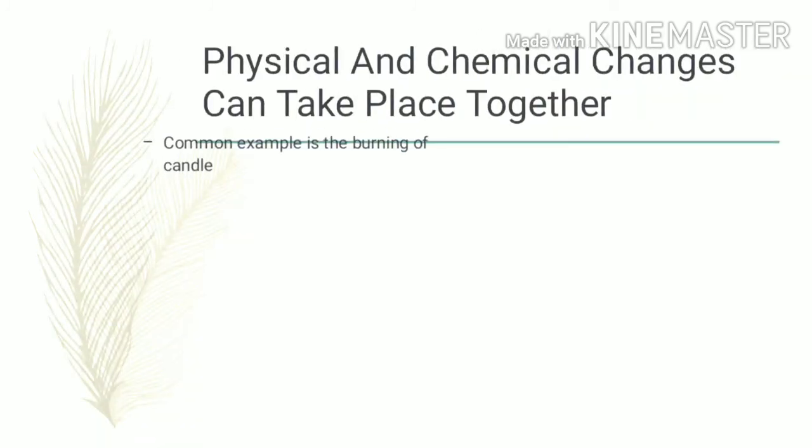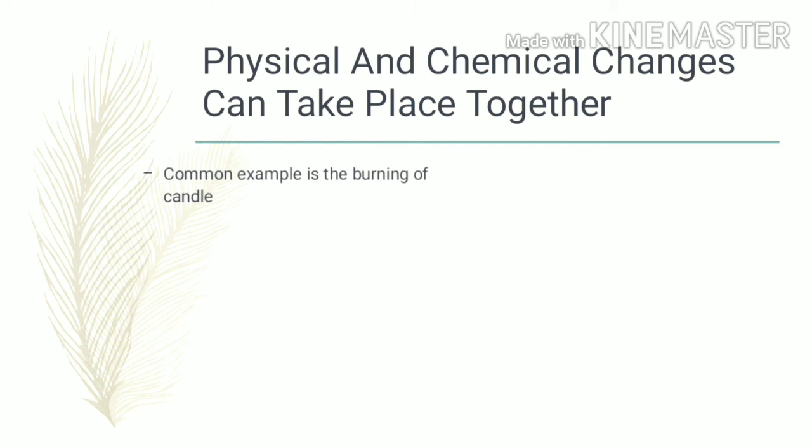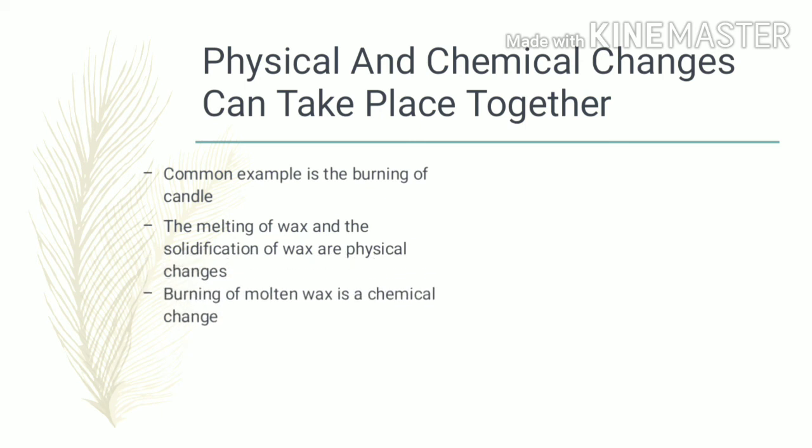Physical and chemical changes can also take place together. A common example is the burning of a candle, in which the melting of wax and the solidification of wax are physical changes, while burning of molten wax is a chemical change.